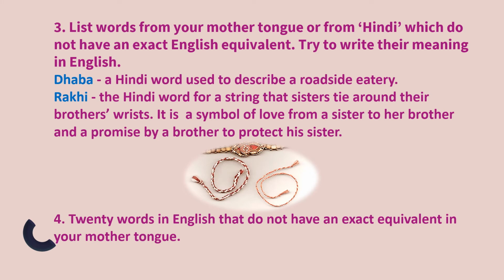Now, also you have to write 20 words in English that don't have an exact meaning in your mother tongue. For example, I could find words like, in Hindi for awkward, jinx. Jinx is something that is an unlucky thing. Insight, fortnight. These are words that don't have an exact meaning in another language. So similarly, you find 20 words.